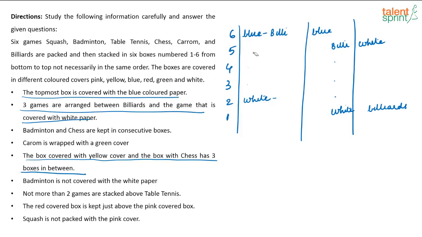Now, what is the other possibility? This has to be yellow, right? This can be yellow and this can be chess. So if this is chess, which will be badminton, this will be badminton, right?